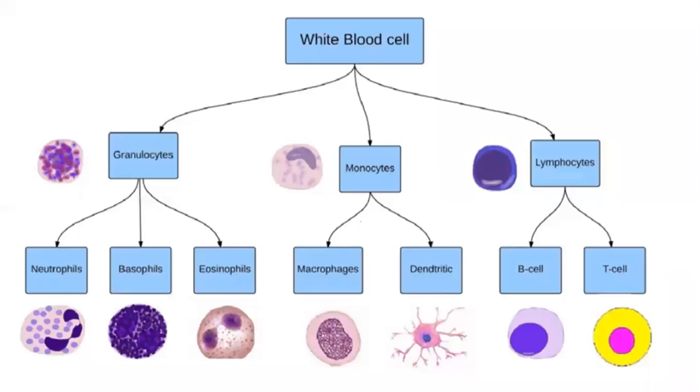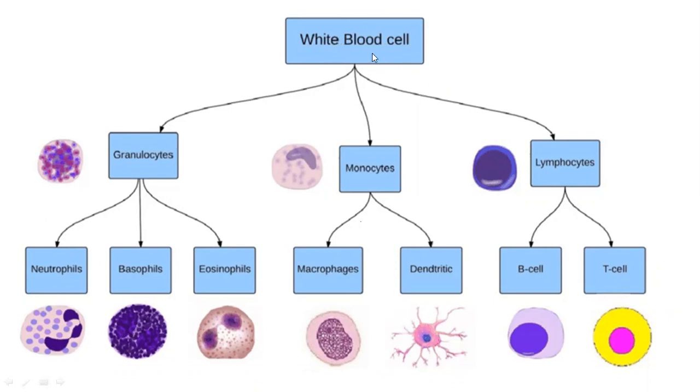It should not exceed that. If the WBC count abnormally increases in the blood, that results in a disease called blood cancer.